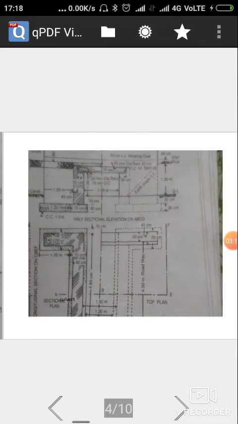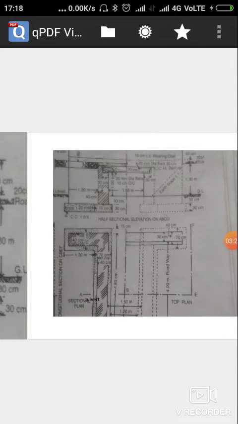The outstanding wing portion has a dimension of 1.20 meter here. And this is the total elevation plus plan. The plan shows the length of this culvert is 4.80 meter, and there are two abutments and four wing walls.